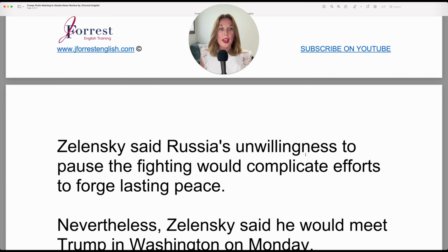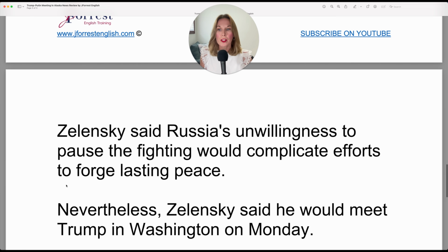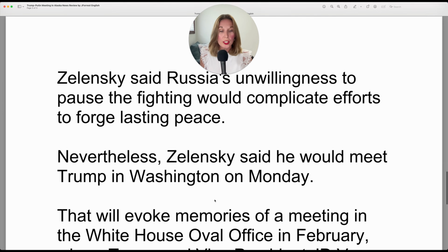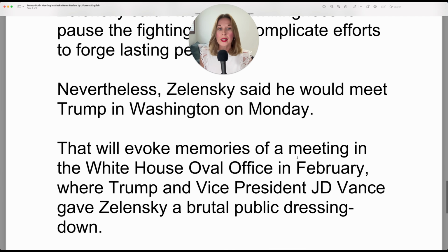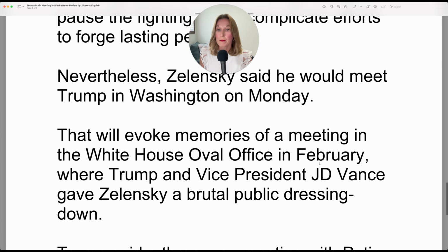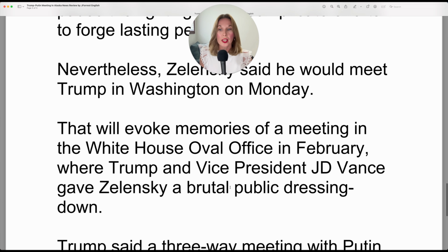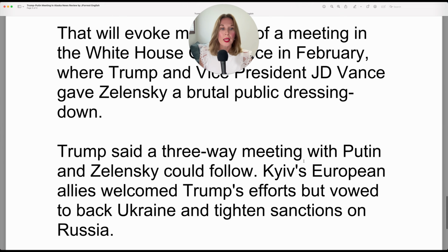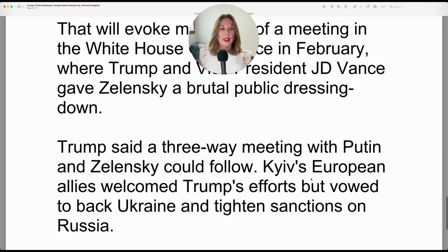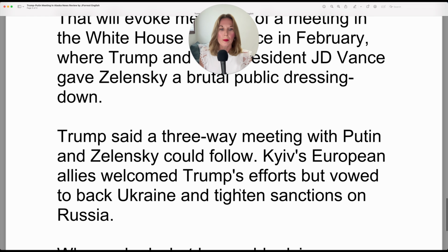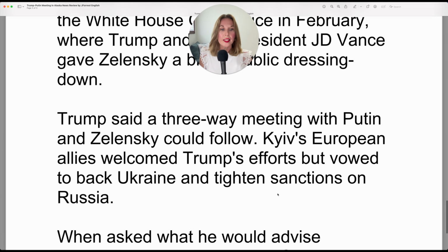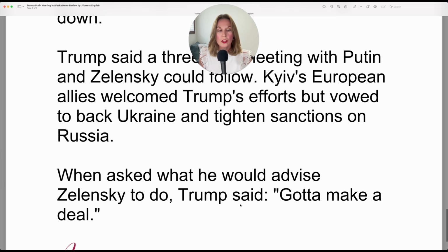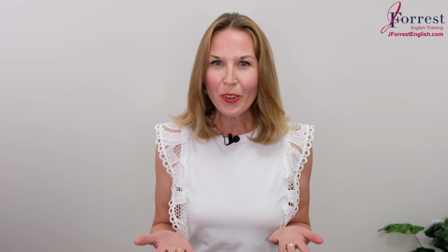Zelensky said Russia's unwillingness to pause the fighting would complicate efforts to forge lasting peace. Nevertheless, Zelensky said he would meet Trump in Washington on Monday. That will evoke memories of a meeting in the White House Oval Office in February, where Trump and Vice President J.D. Vance gave Zelensky a brutal public dressing down. Trump said a three-way meeting with Putin and Zelensky could follow. Kyiv's European allies welcomed Trump's efforts but vowed to back Ukraine and tighten sanctions on Russia. When asked what he would advise Zelensky to do, Trump said, Gotta make a deal.